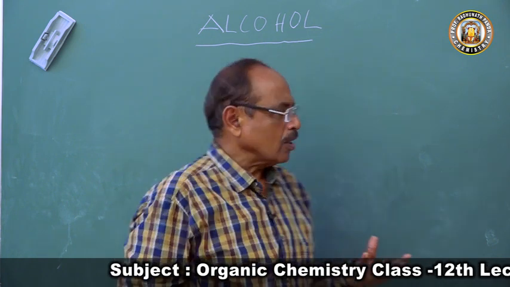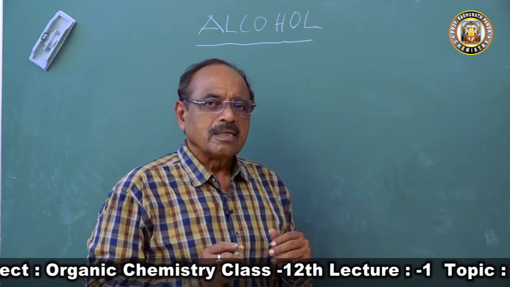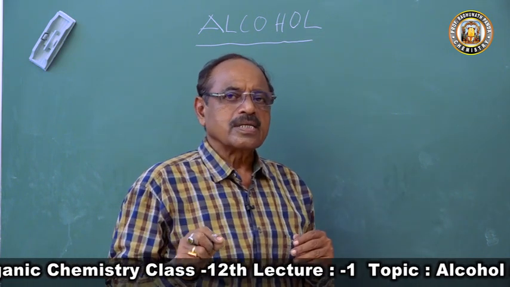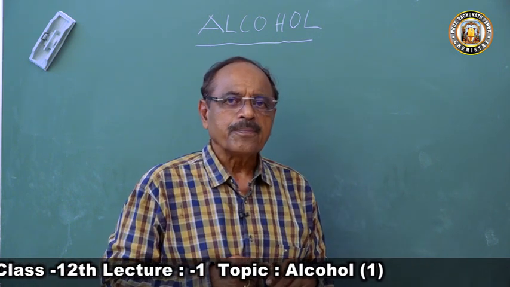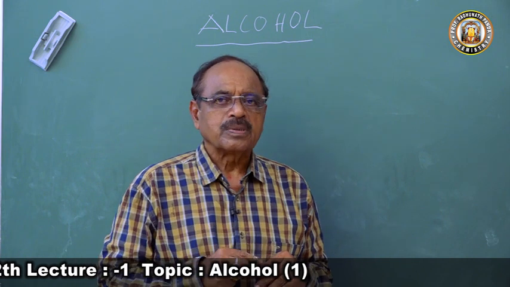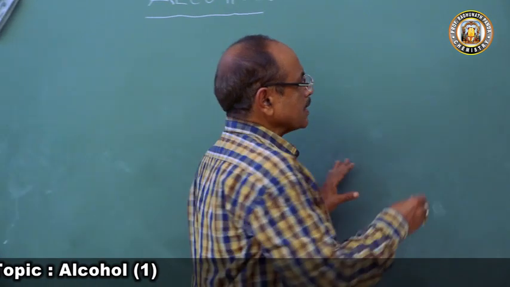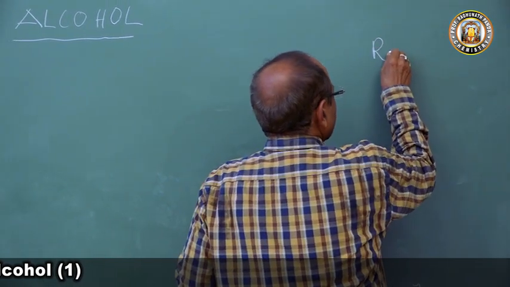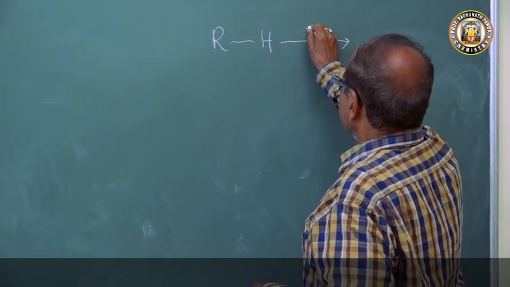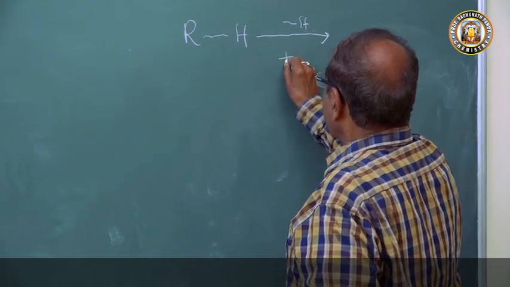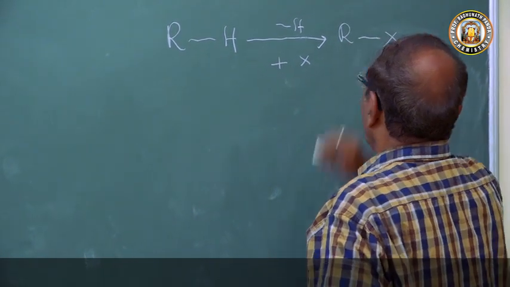Hydrocarbon is RH. From hydrocarbon RH, when we substitute the H, the hydrogen atom, by a functional group X, that becomes RX. This becomes an organic compound.